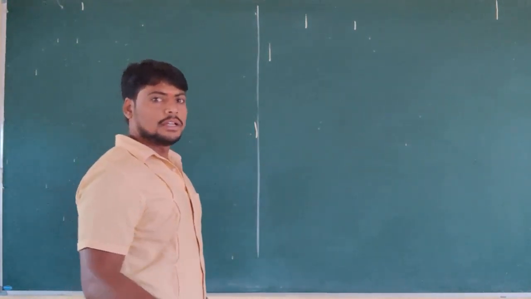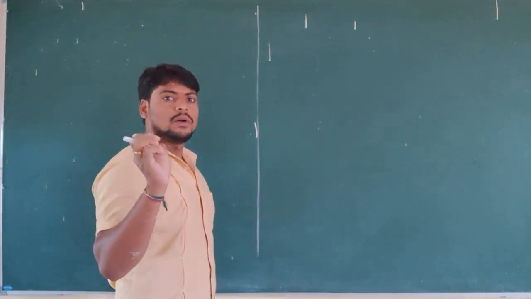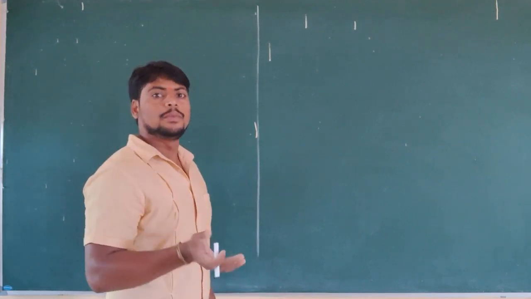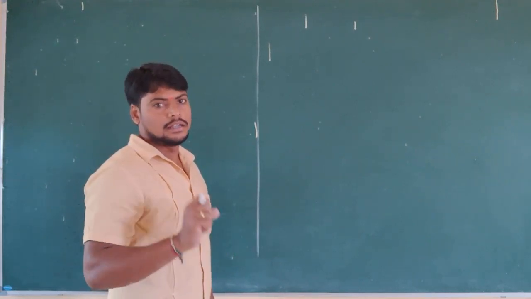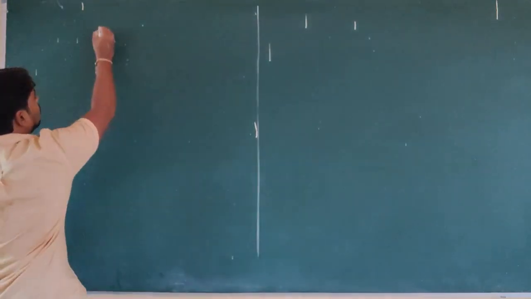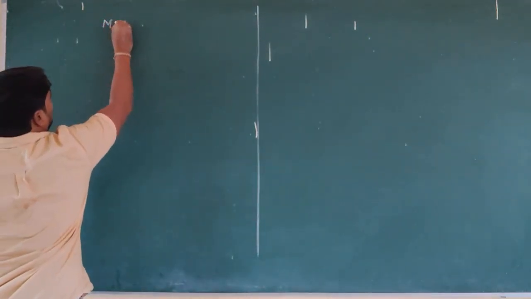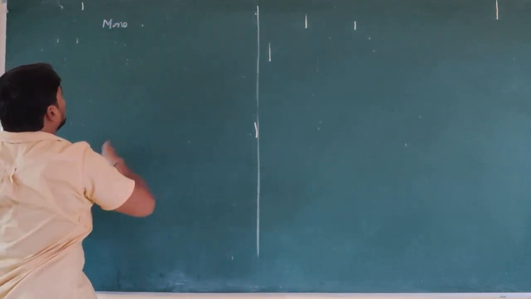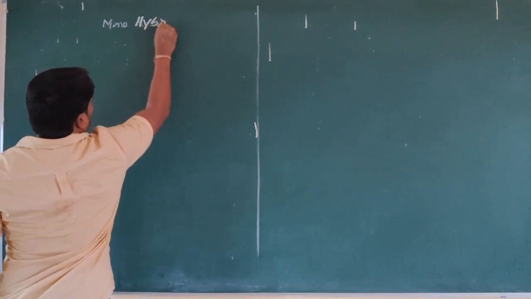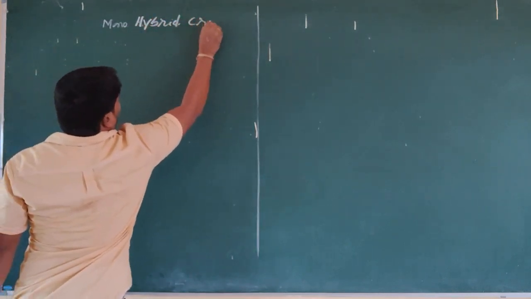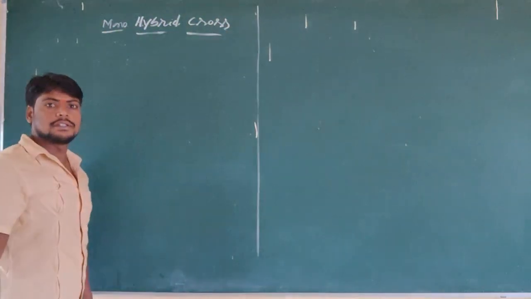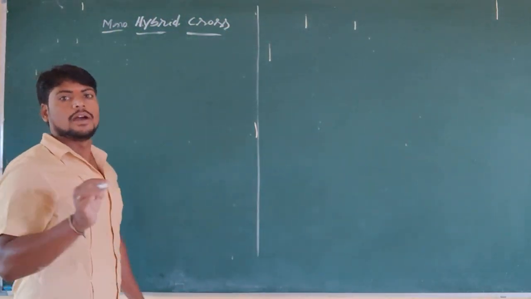Now we are going to discuss the principles derived by Mendel. For that, how he proved them, we are going to discuss under Mendel's experiments. The first experiment is the monohybrid cross. The definitions and terminologies are already covered, including what monohybrid means.